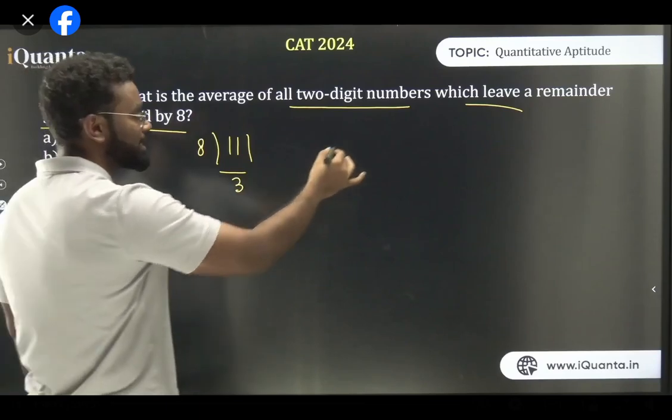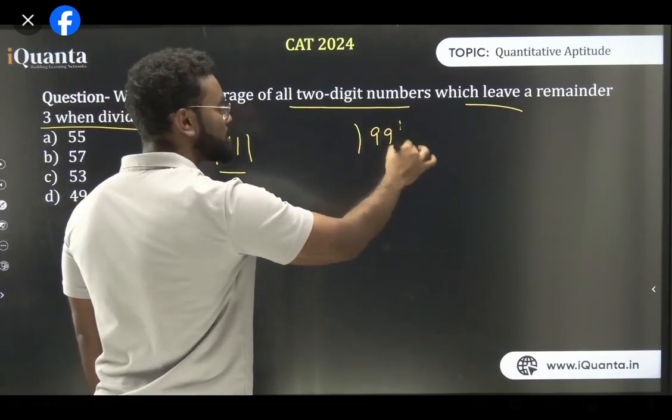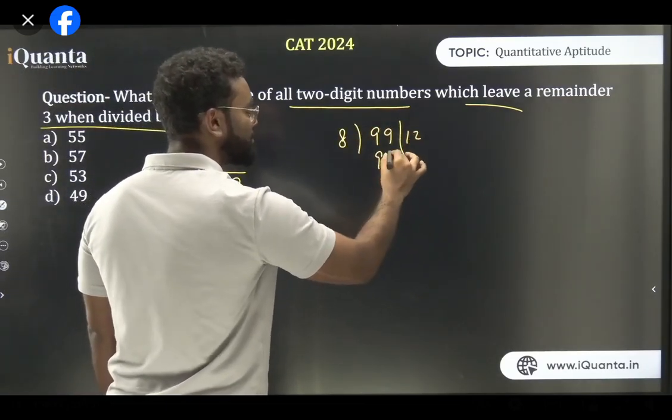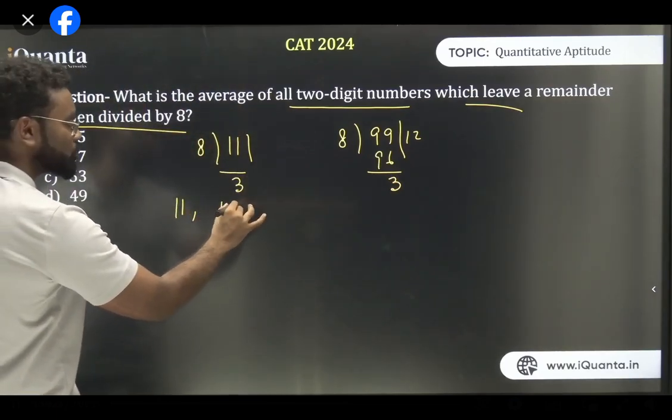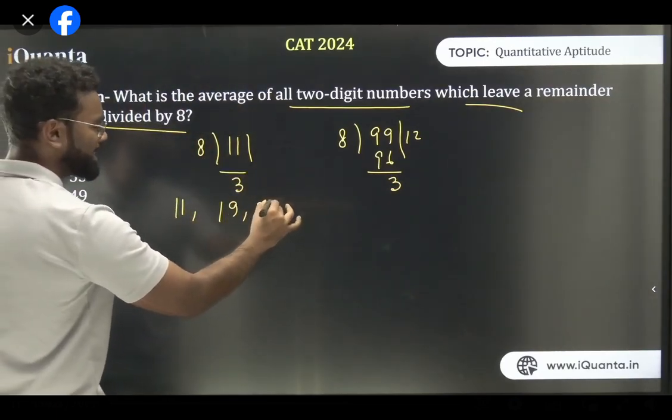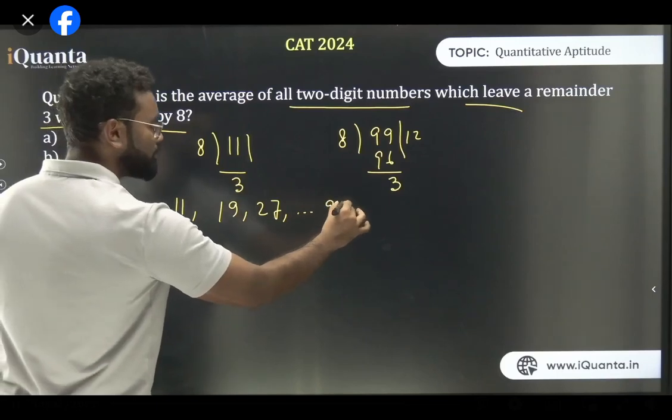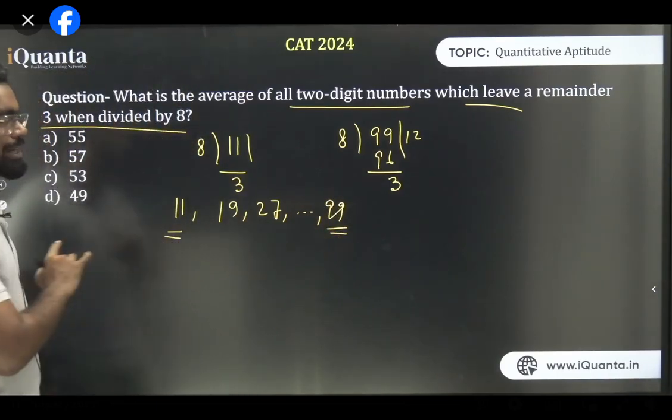So the next number, let's think about 99. When I divide 99 by 8, what is the remainder? It is 8 12 and 96. The remainder is 3, right? So I can say the numbers are like this: 11. Next number has to be 19. So you can add 8 with every number. Like 27, and so on, up to 99, because 99 is the highest two-digit number. 11 is the least. So these are all the numbers there.